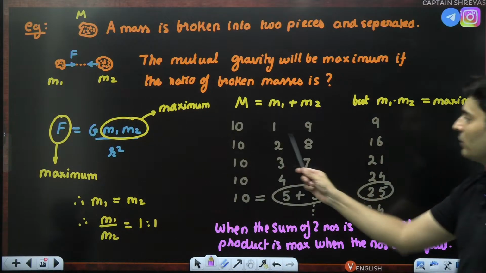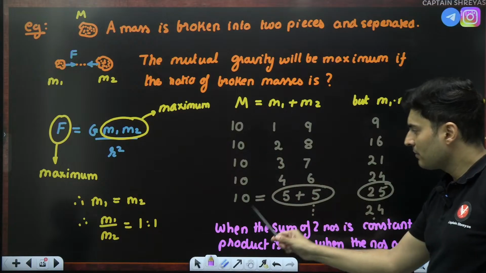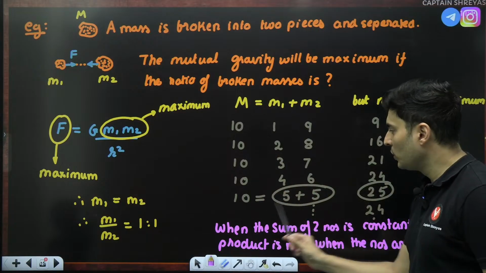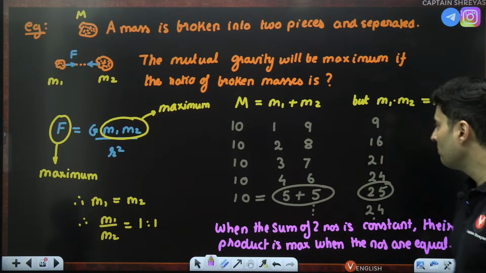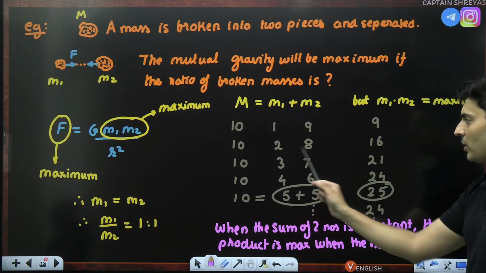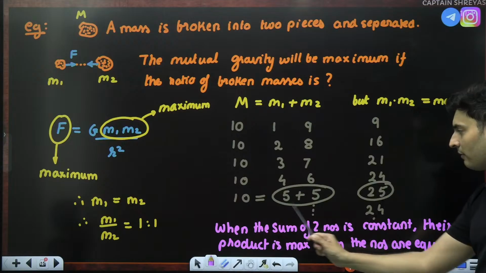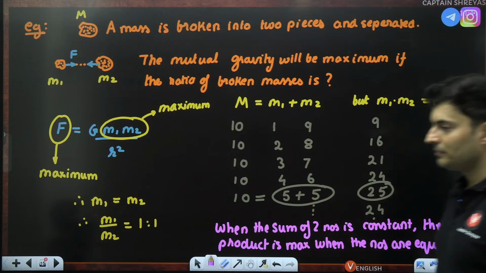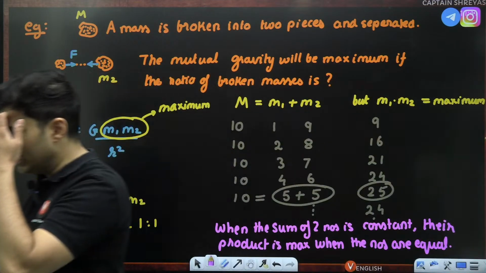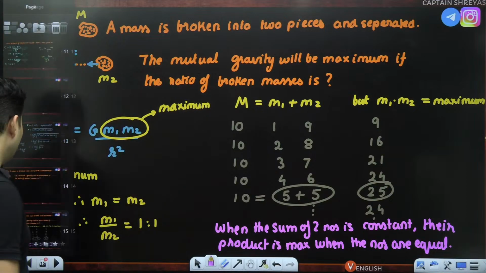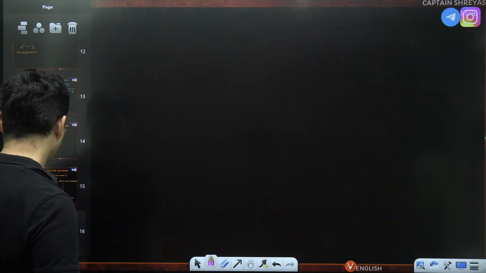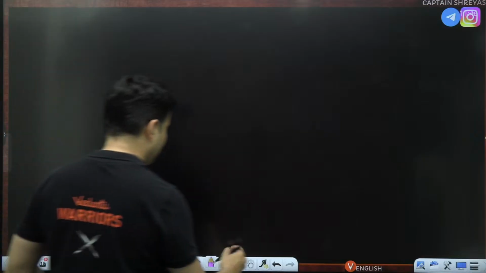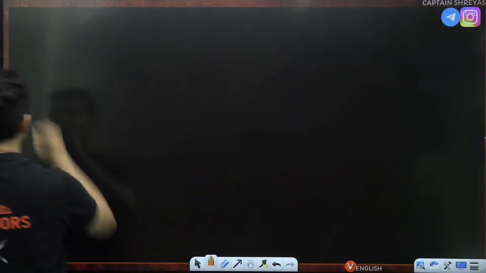When the sum of 2 numbers is same, because you are breaking the same mass into 2 parts, obviously their original mass will be same. Their product will be maximum when the 2 numbers are equal. So this kind of questions can also come in the examination. All right, let's go to another question, guys, coming up on your screen.